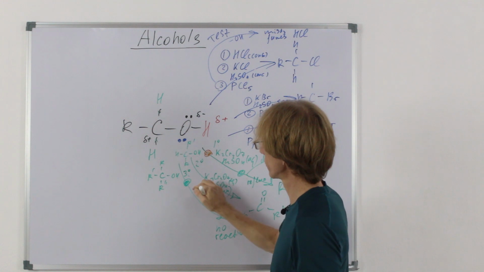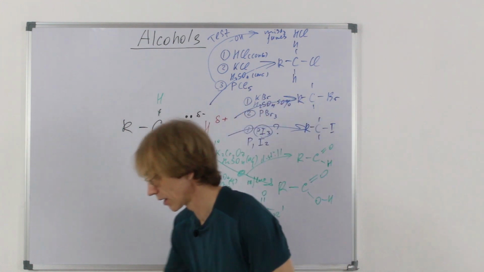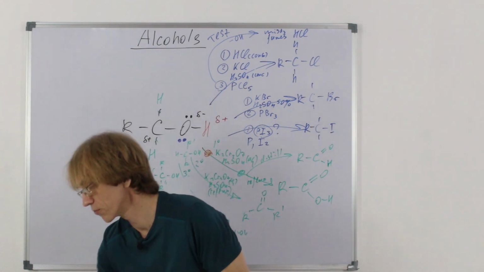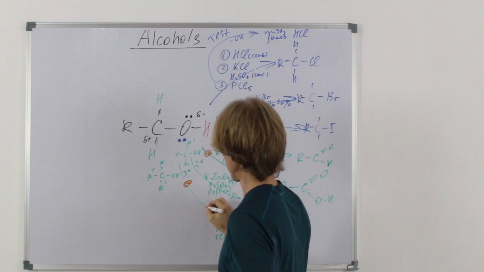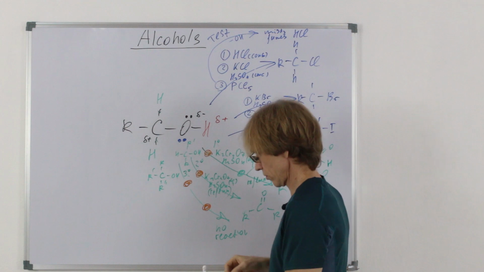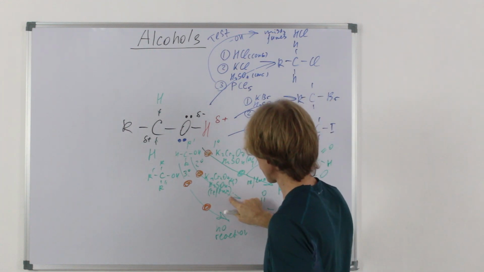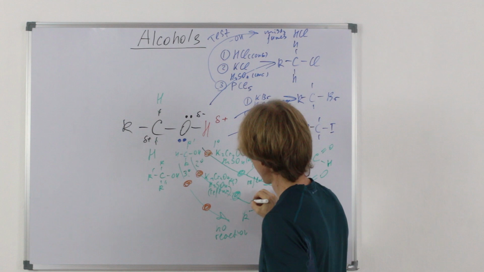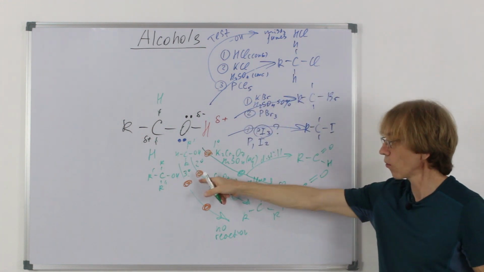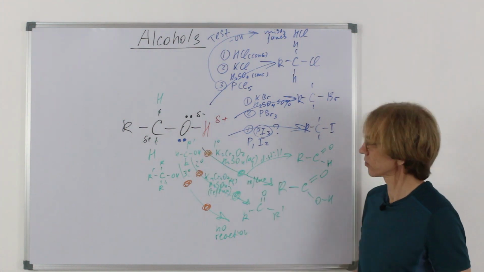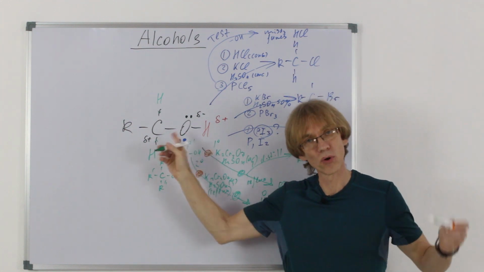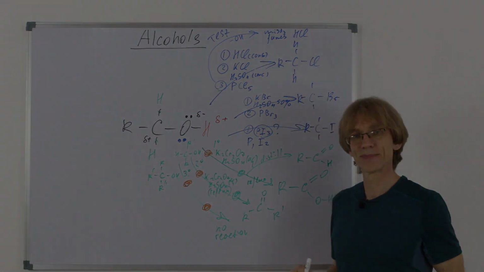So the orange color of potassium dichromate, if I perform this reaction, would remain orange. Here, orange color would change into green because a reduction would still take place, reduction of dichromate, oxidation of alcohol, therefore. Here, no oxidation of alcohol, no reduction of dichromate, no reaction.